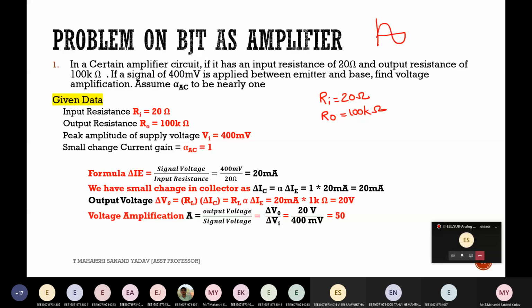So this is 400 millivolt, this is minus 400 millivolt, which is nothing but the AC signal that I'm applying between the input, which is emitter and base. So you need to find the voltage amplification. He's asking you to find AV. Assume that alpha AC is nearly 1. So alpha AC value is 1 itself. Now can you solve this?